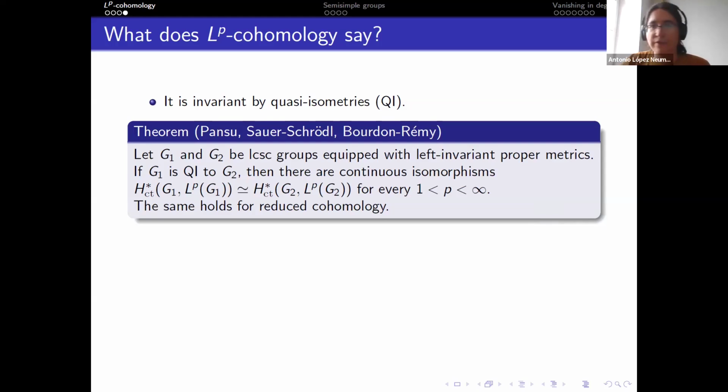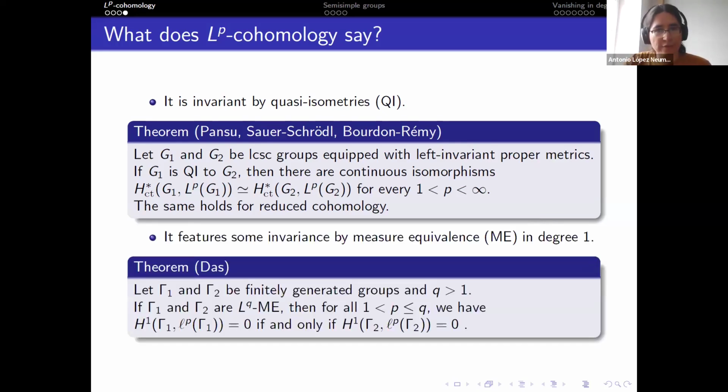This is something that, for instance, people have used to produce one parameter families of groups that are pairwise not quasi-isometric, because you can compute the cohomology and show that there is some sort of critical exponent that moves in an interval and that shows that your groups are not quasi-isometric.